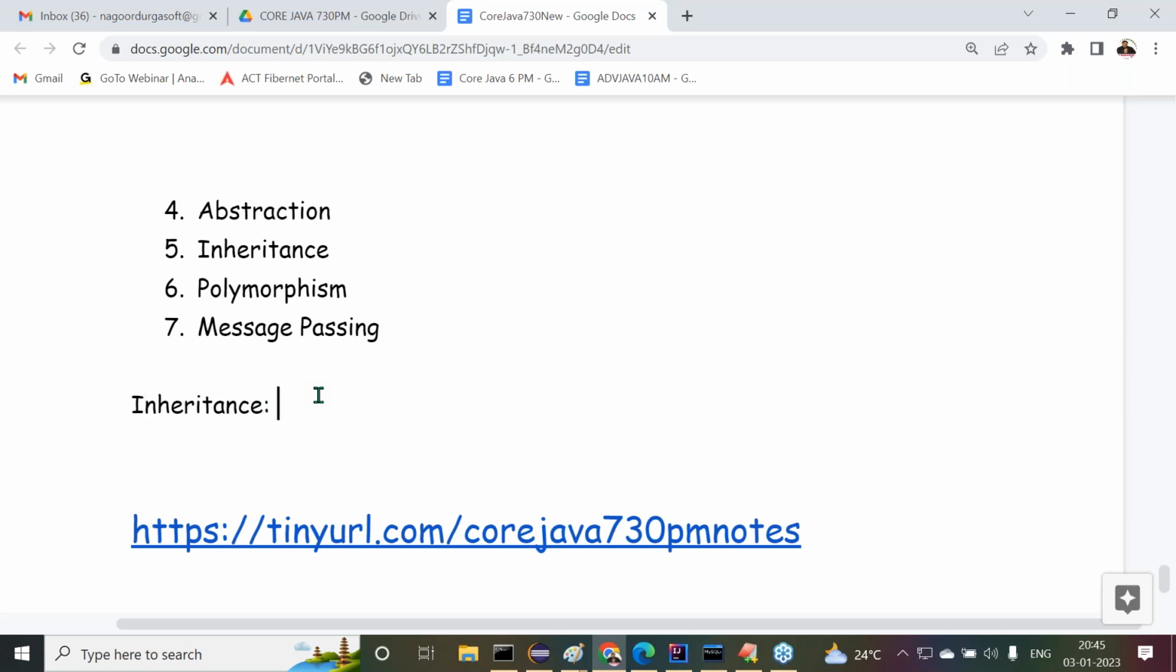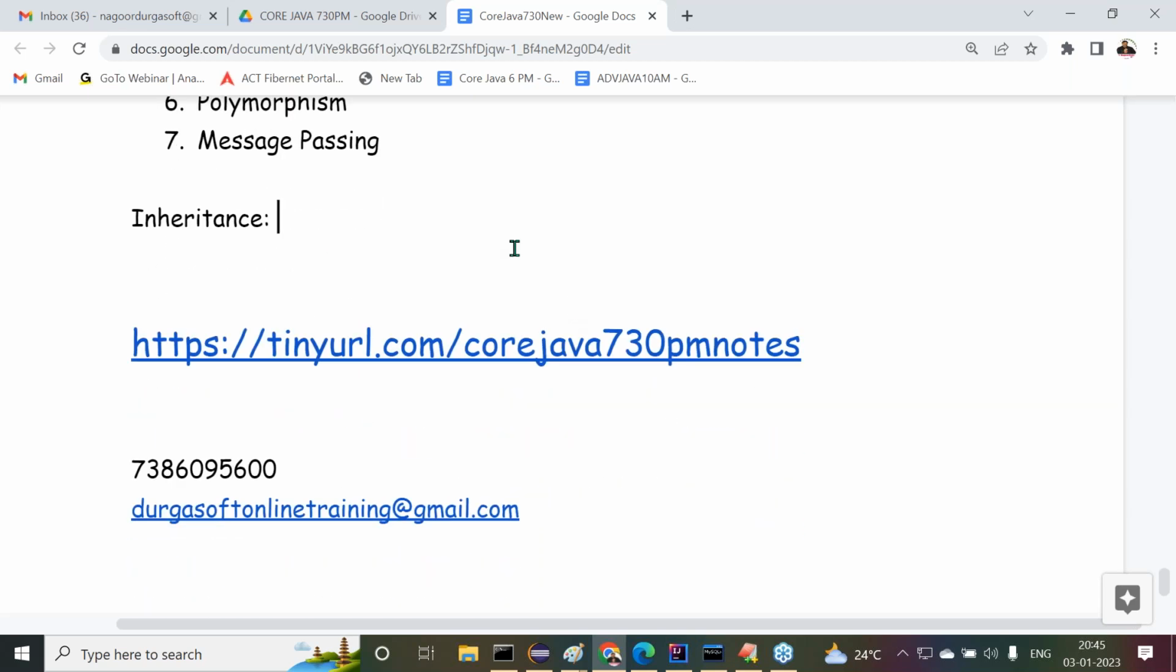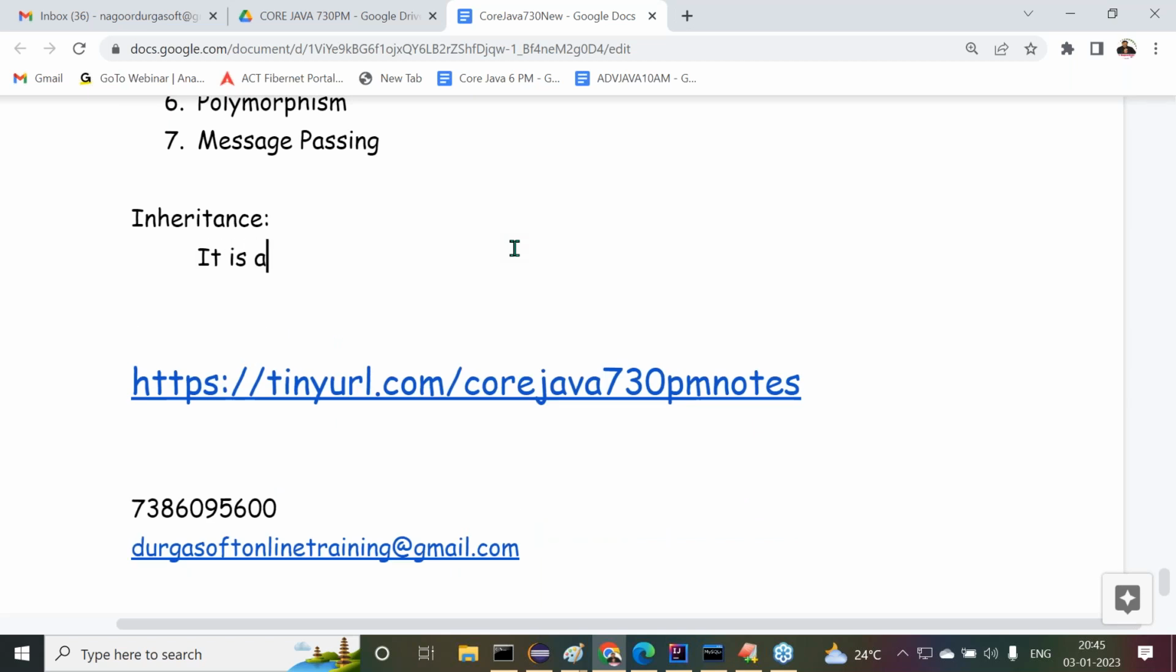As I'm talking about multiple inheritance, which is not available in Java, first we have to understand what inheritance is and the meaning of inheritance. It is a relation between classes. Object-oriented programming means classes mainly; we are going to write programs with classes, and also interfaces.